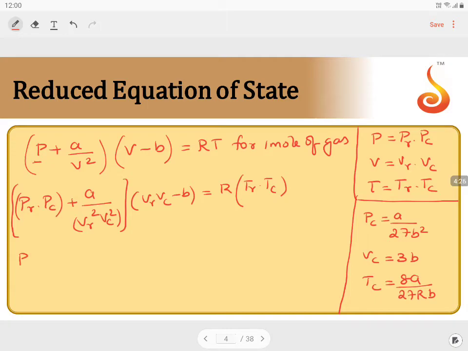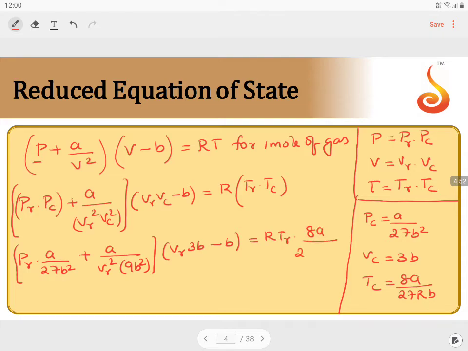In place of Pc, I will write PR into a by 27b square, plus a by VR square into 9b square, into (VR into 3b minus b) is equal to R into TR into 8a by 27Rb. Now what we are going to do is take the common factor. For this one, I will take a by 27b square common.